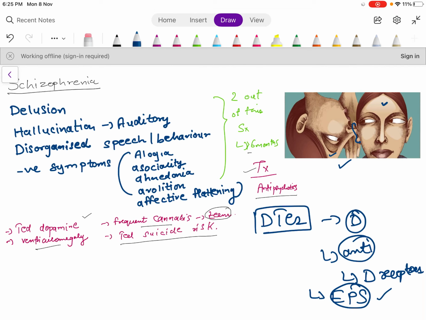So what happens to this patient is they have delusions, that is they have false belief. They have hallucinations, mainly auditory, that is voices are heard, and they are telling them to do something, or disorganized speech or behavior, and all the symptoms.